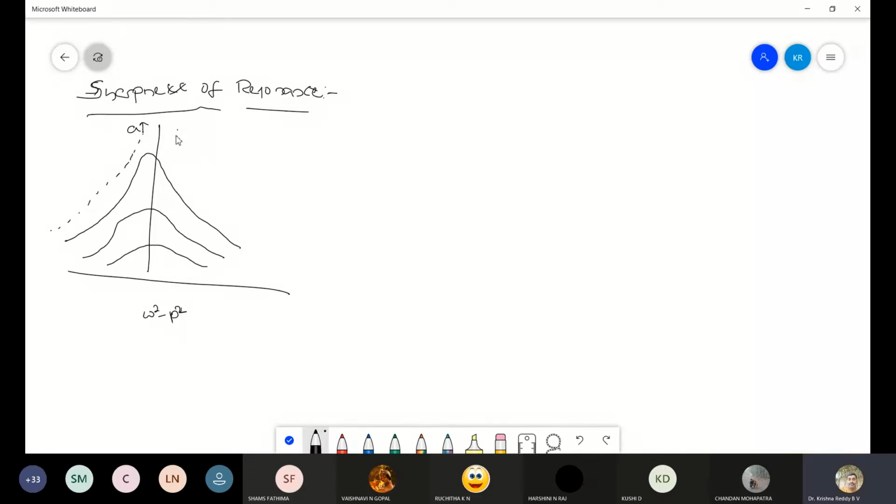Like this, we have obtained different curves. So this is for b equal to 0, this is for b equal to 1, this one b equal to 2, and this one is b equal to 3. This is the curve representing the variation of amplitude with the variation in the frequency near resonance. Here, negative values of omega square minus p square will be taken on the x-dash axis.